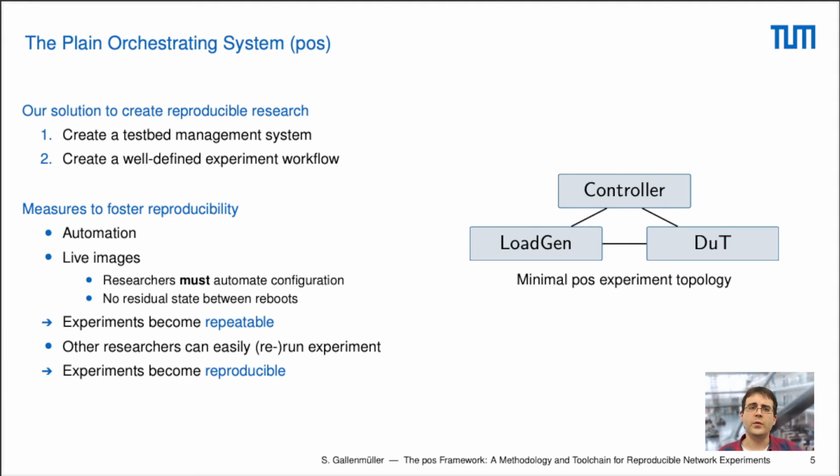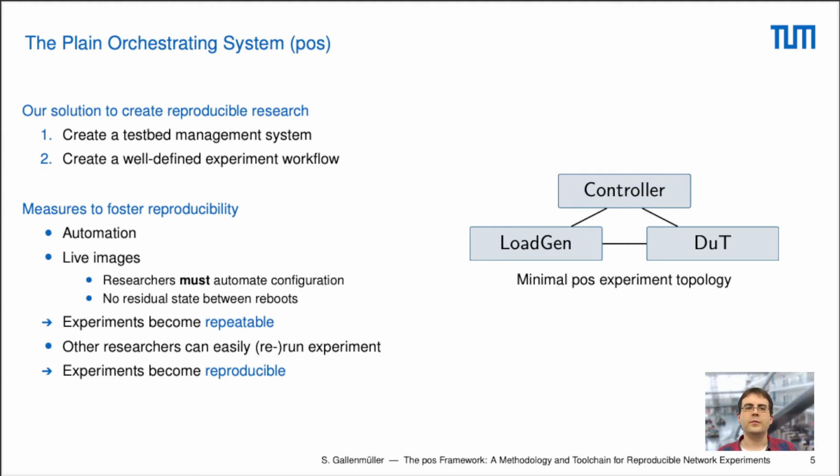And therefore we use only live images. Live images have two advantages. First of all, researchers must document the configuration they're using for an experiment, otherwise they won't have any configuration at all because they are live images. At the same time, we don't have any residual state in between reboots. This means that after a reboot, we always start from a clean slate.